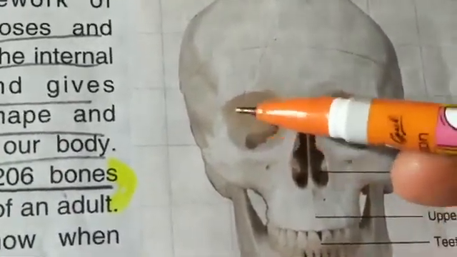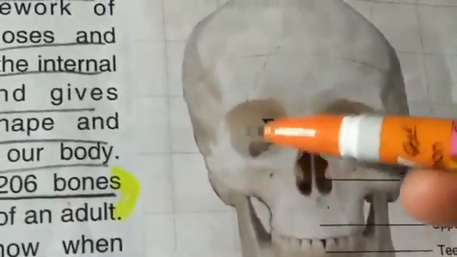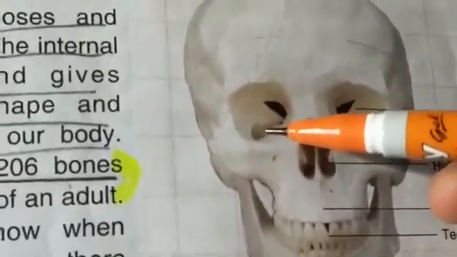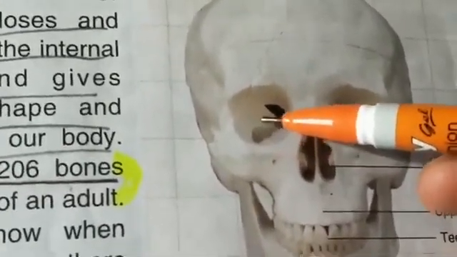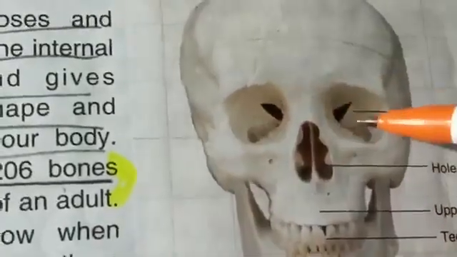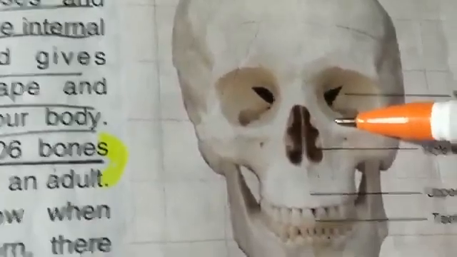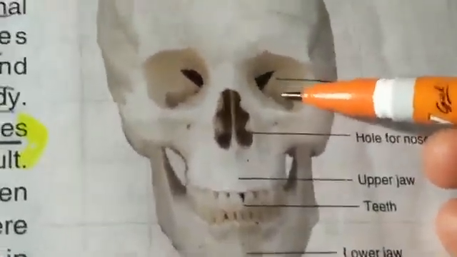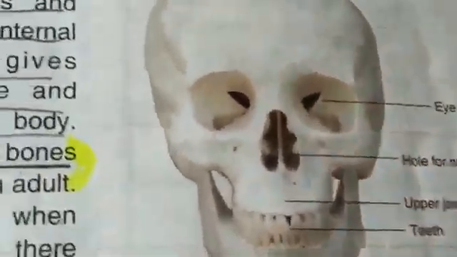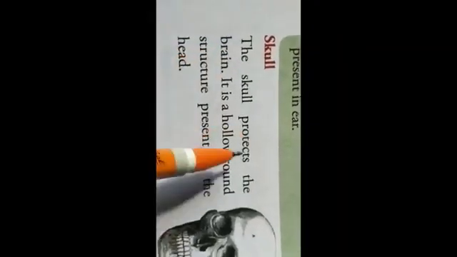The eyeballs, or our eyes. Eyeball means the white and the black portion of the eye is like a ball, so it is called eyeball. Okay. So that rests here in these holes, which is called the bony eye socket. What is the name of this hole? Bony eye socket. So we knew that the skull protects the brain.